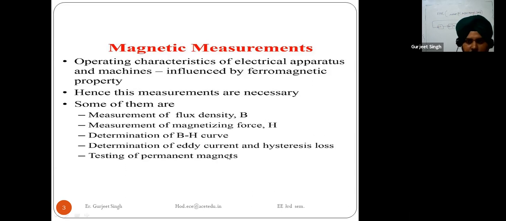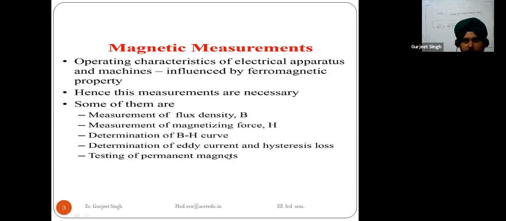You must know what the flux density is, what the magnetizing force is, and what the BH curve is. Students must also have knowledge of Faraday's law of electromagnetic induction.